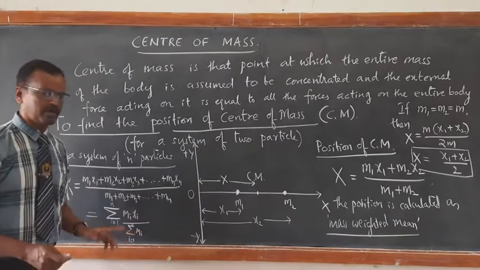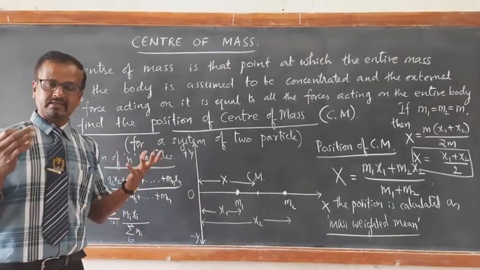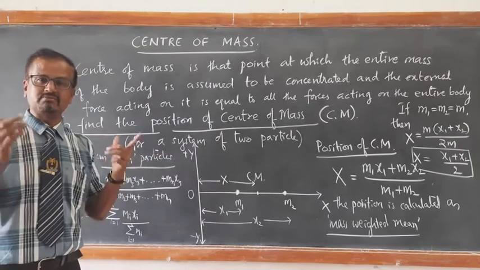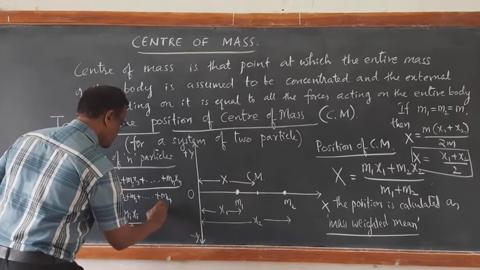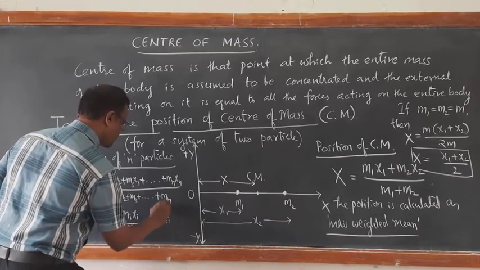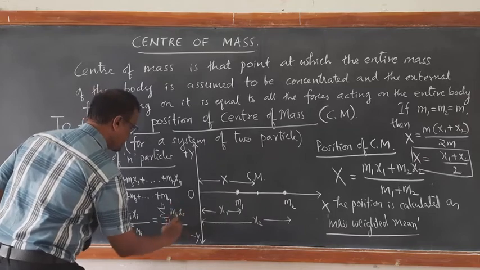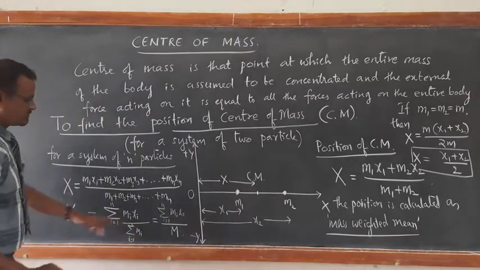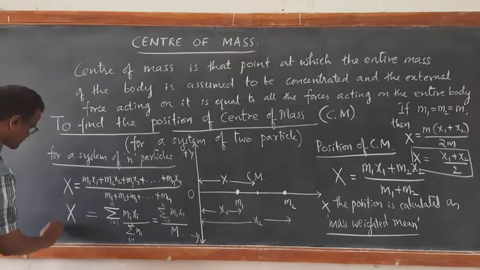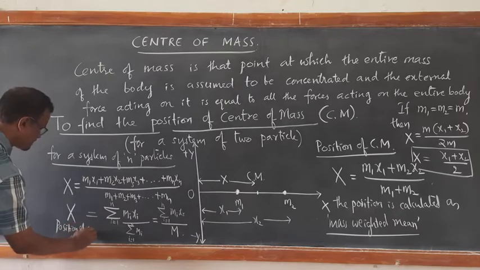I denote the mass of the system of n particles as capital M. So if I write it, it becomes summation of mi xi, i equal to 1 up to n, divided by M. So this is the simple meaning of the position of the center of mass.